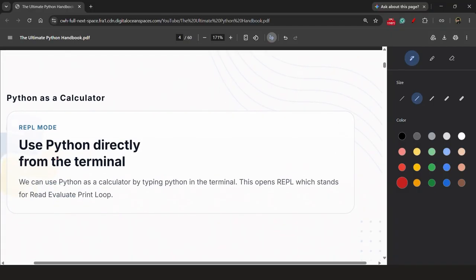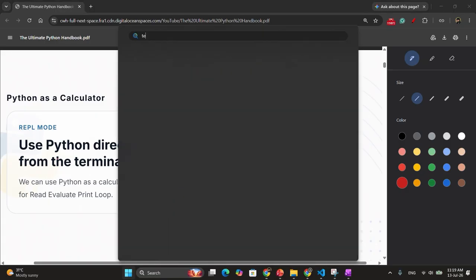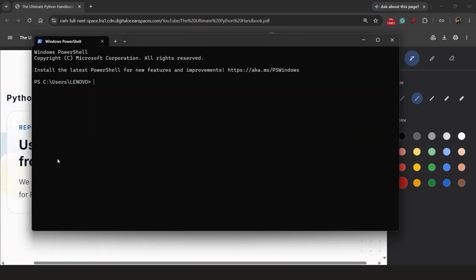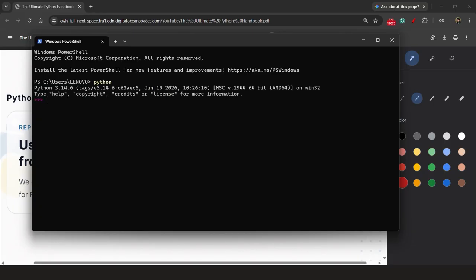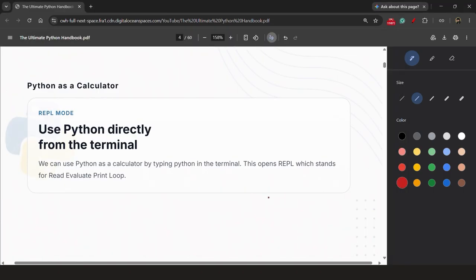So now our task is to use Python as a calculator directly from the terminal. How will we do that? Let me show you. Simply we will open our terminal. After opening the terminal, we will write python and press enter. So we are in our Python REPL. What is REPL? REPL means read, evaluate, print, loop. So it is a loop. It is not a file or anything, not a Python file.